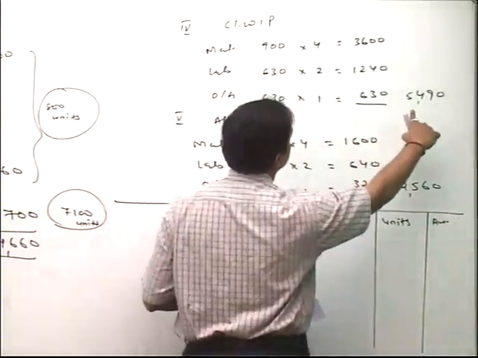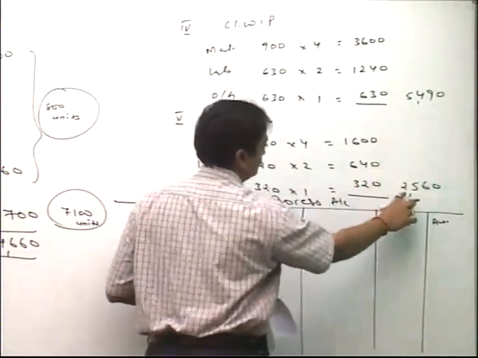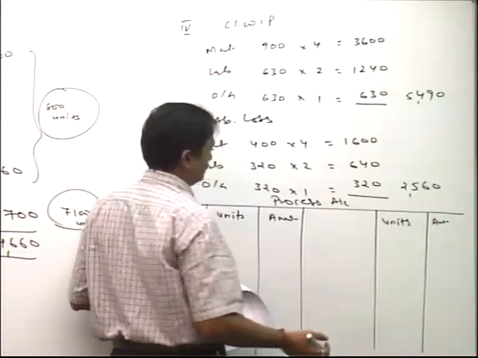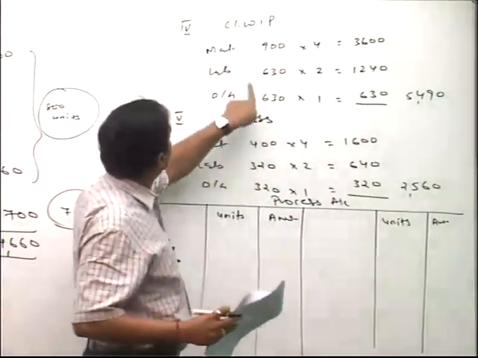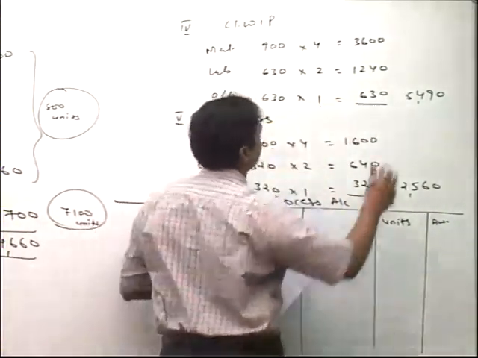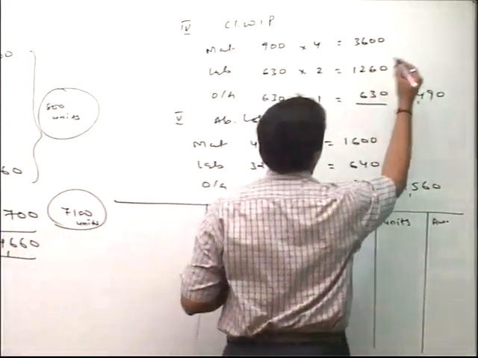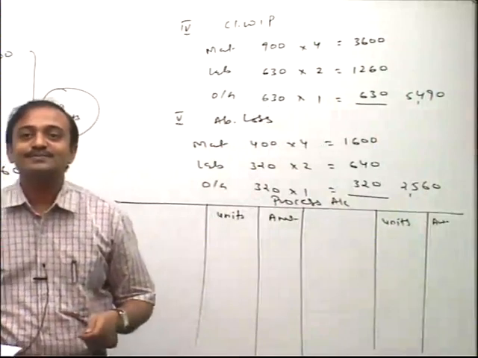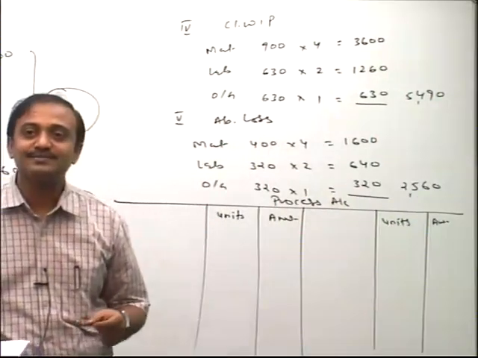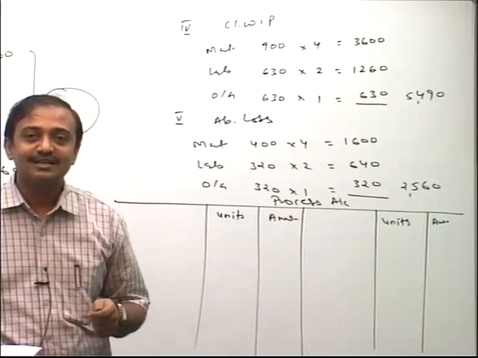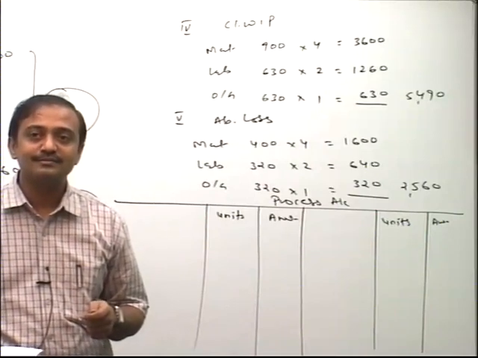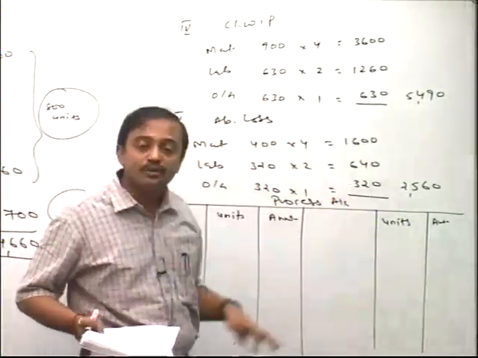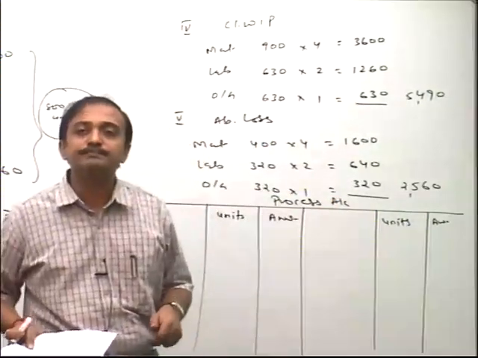One, two. Labor. Okay. Yes. Yes. What is the question from Himmatnagar?